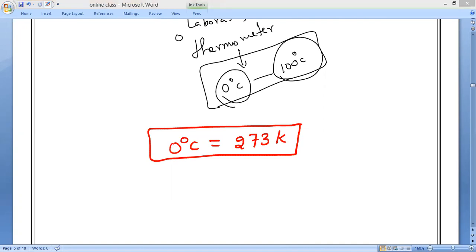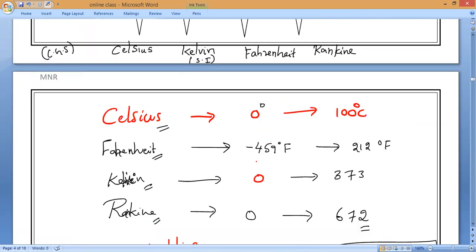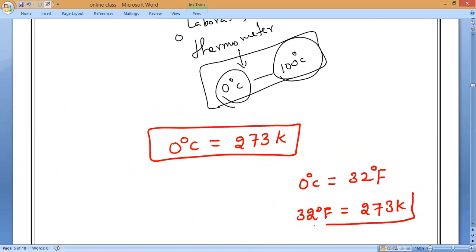So now, let us take the next one. In the same way, if you are measuring in the Fahrenheit scale, then 0 degrees Celsius is equal to 32 degrees Fahrenheit. Same way, 32 degrees Fahrenheit is equal to how many Kelvins? Which is equal to 273 Kelvin.